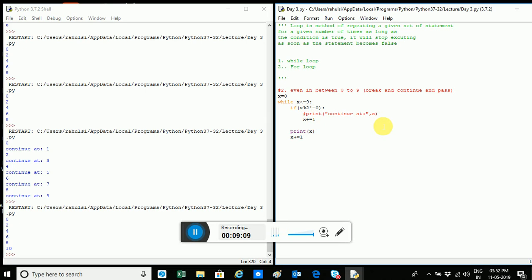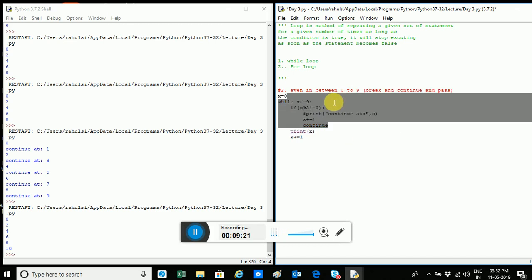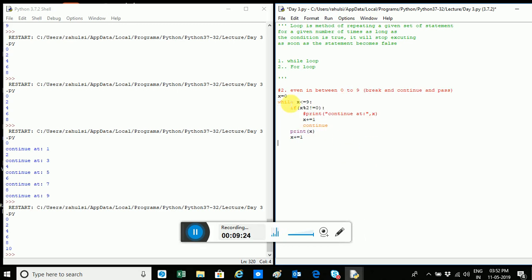This is how a continue statement works. What happens in a continue statement is, when the program pointer comes here, as soon as it encounters a continue statement, it will go to the condition part and check, and if this condition is true, these lines will be executed again.